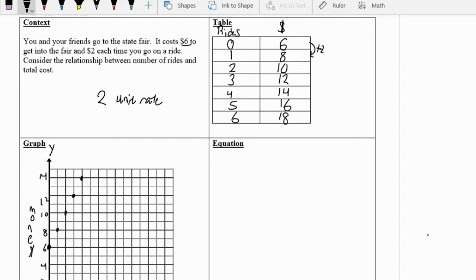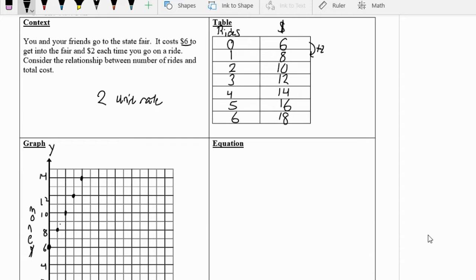Well, if we were to draw a line, that would mean that this right here were a solution. So we could plug in, we've gone on 1.25 of a ride and we paid $8.75 or whatever it is. That doesn't work. So we're going to leave it how it is.